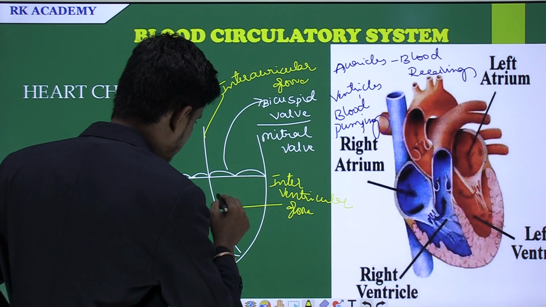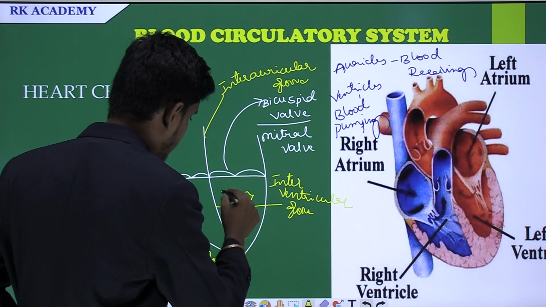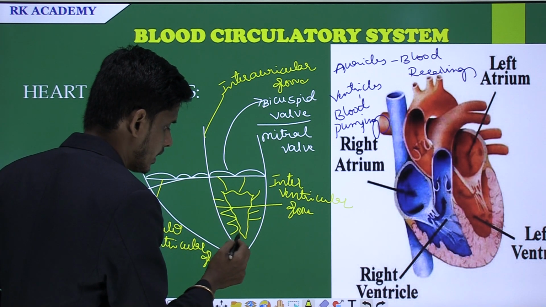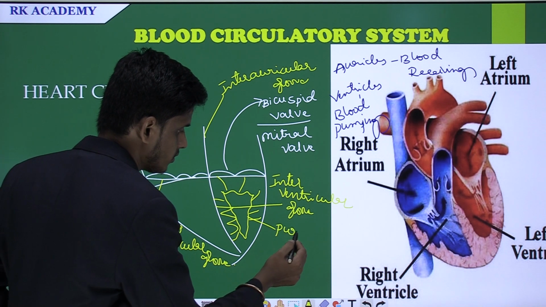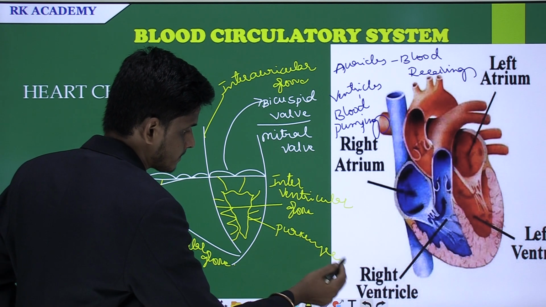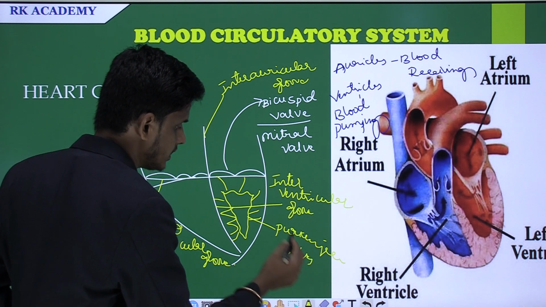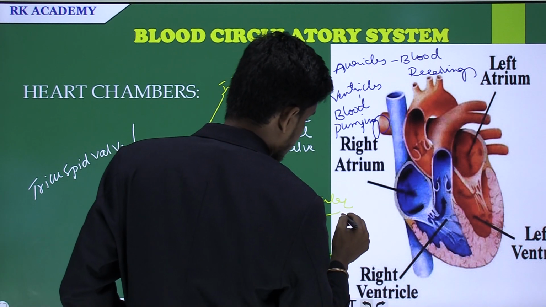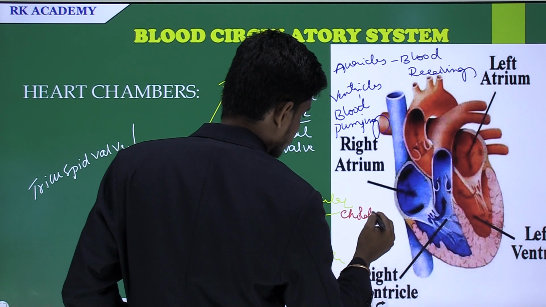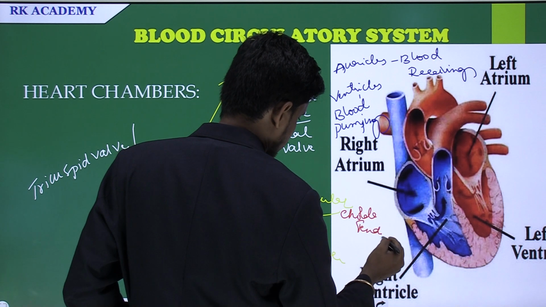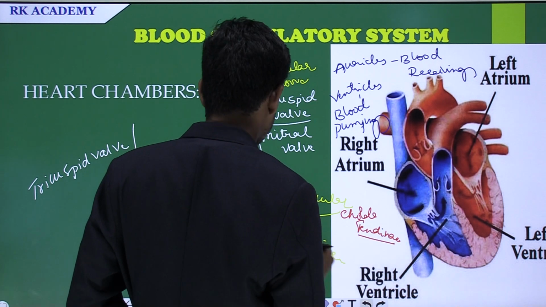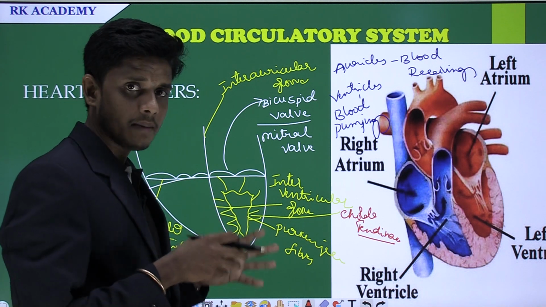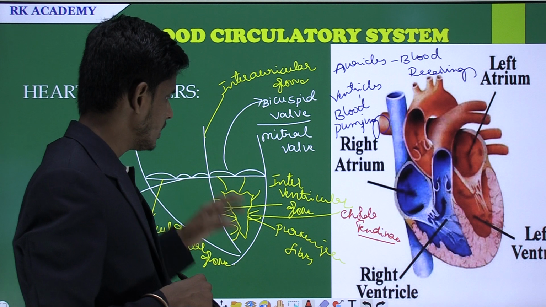The ventricles are thicker in nature, and they are supported by strings or fibers called Purkinje fibers. These are also called chorda tendinae. Chorda tendinae are the foldings present inside the ventricles. They give mechanical and physical support against the collapsing of the ventricles during the pumping of the blood.